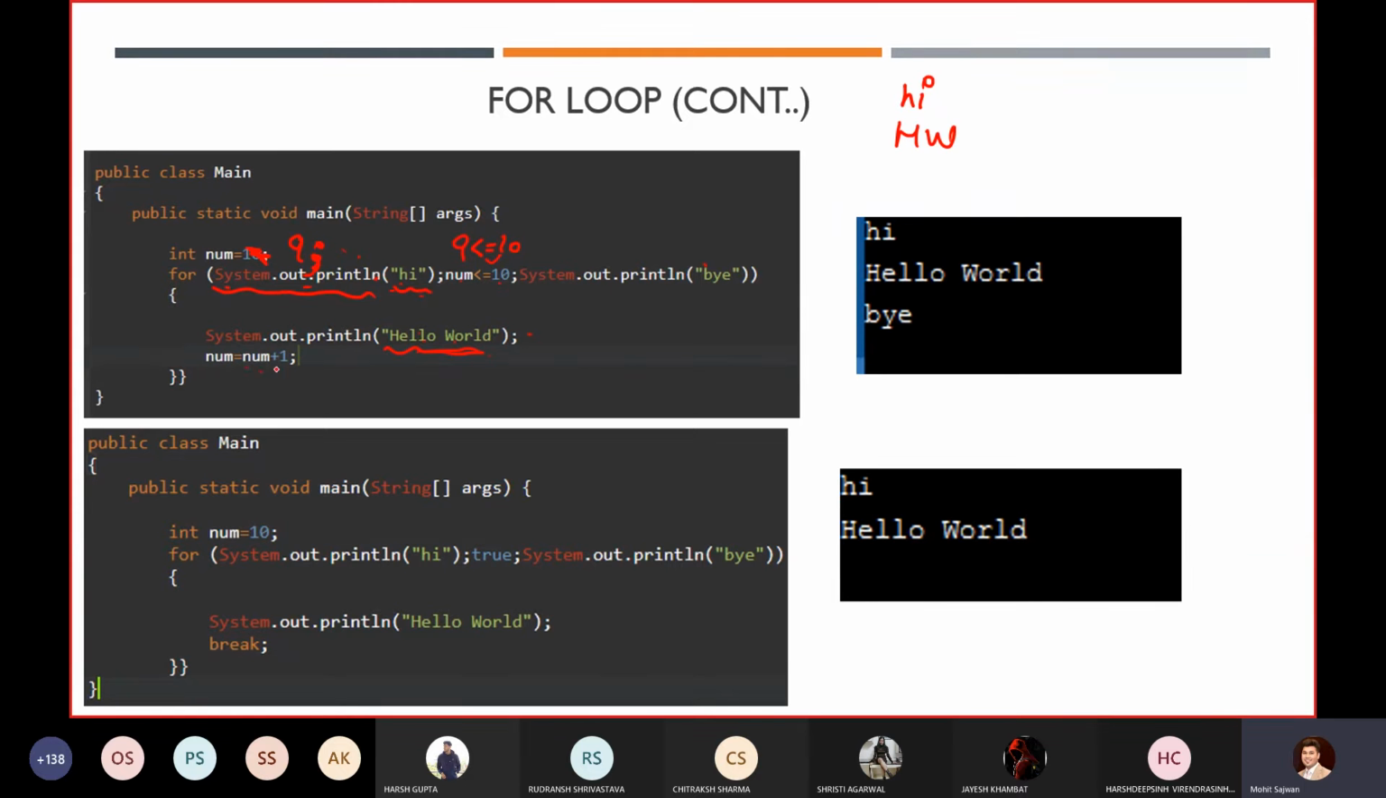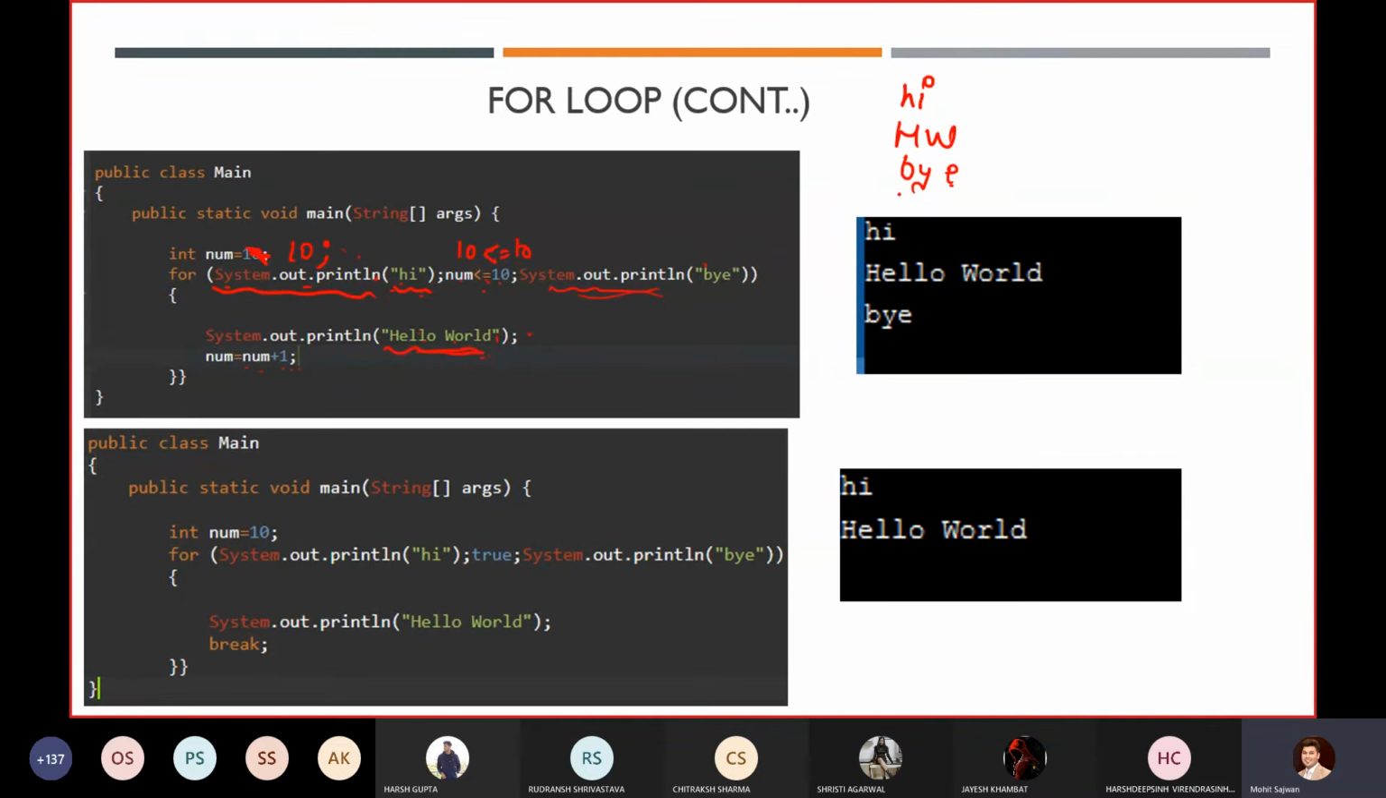Now it will increment the value, num equals num plus 1. Now the value of num will become what? 10 over there. Now it will execute this statement, and we will get "bye" over there. Now the updated value of num is what? 10. 10 is less than or equal to 10, the condition is true.